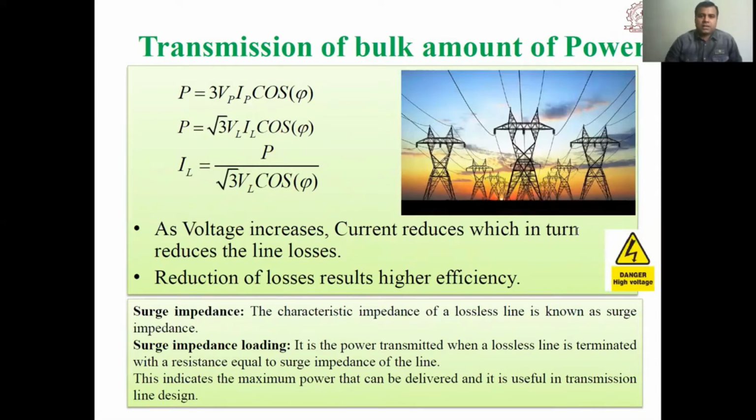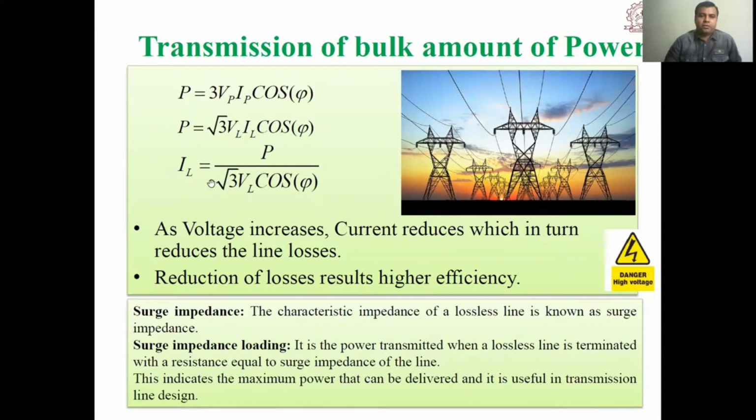Now, transmission of bulk amount of power. We all know that single phase power is Vp Ip cos phi, and three phase power will be 3 times Vp Ip cos phi. In terms of line voltage, power equals root 3 VL IL cos phi, and line current will be power upon root 3 VL cos phi.